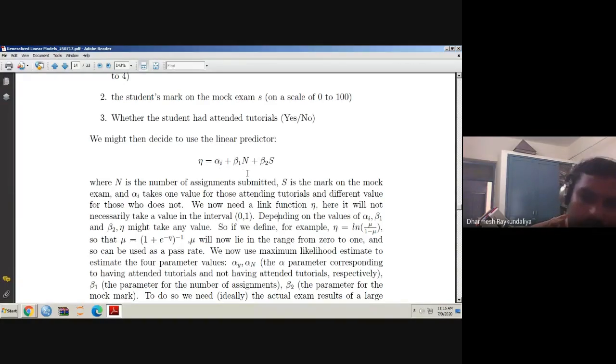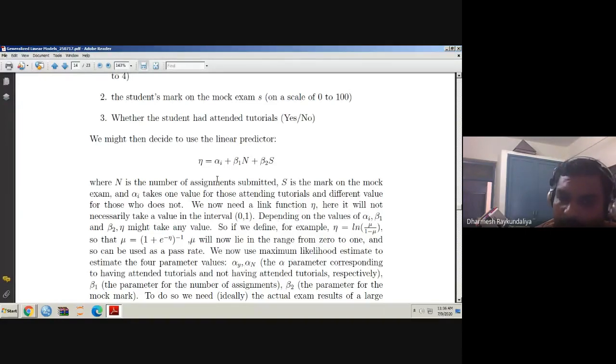Alpha Y, beta 1 and beta 2, and equated them to 0, and we get the estimates alpha Y cap, beta 1 cap and beta 2 cap. So which method have we adopted? That is known as maximum likelihood estimation. So we now use the maximum likelihood estimation method to estimate the 4 parameters.